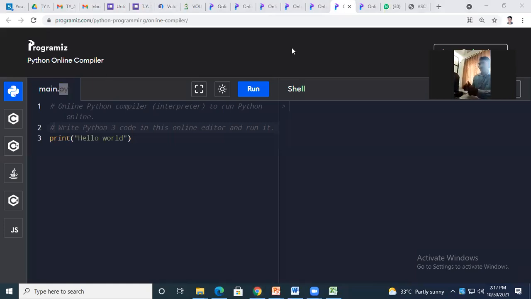Okay. So just click on here run button. Do you find the output hello world? Yes, sir. Okay, now great. See how simple language is. There is no need to mention the header files. There is no need to mention the function body and other declaration. Just simply what I used to write, I can write and I can print it. Is it simple or difficult?